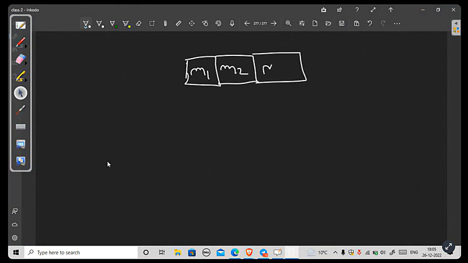What if you are given a system of blocks which are not connected with the help of string? Let's say this is a block M1, this is another block M2, and this is another block M3. What if the condition is somewhat like this: M1, M2, and M3, and there is an external force applied, F external, on this block, but they are not connected with the help of any string.